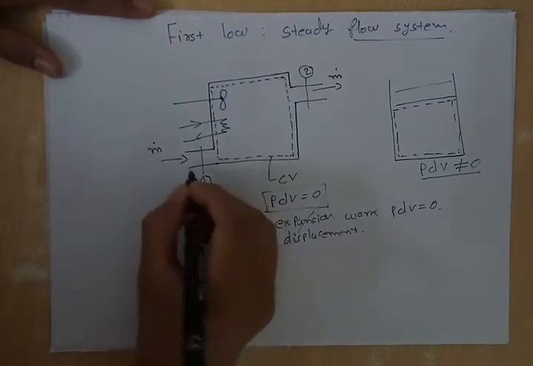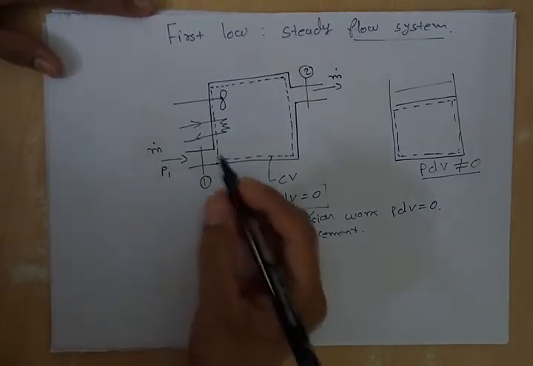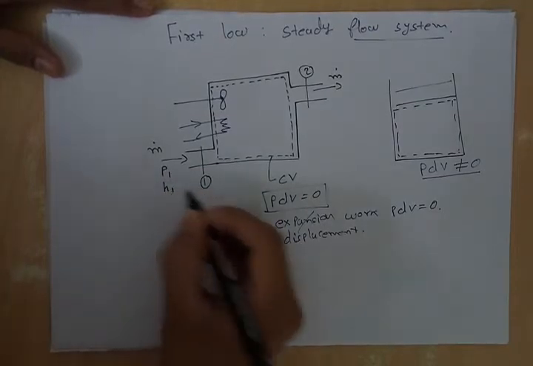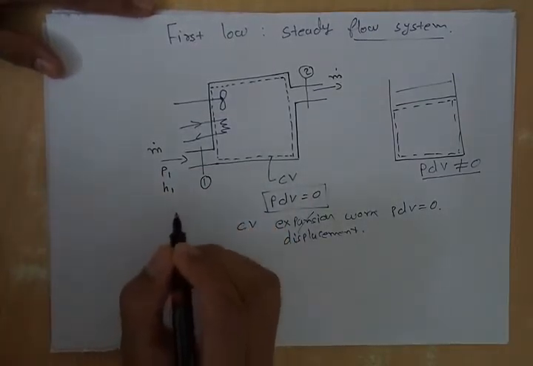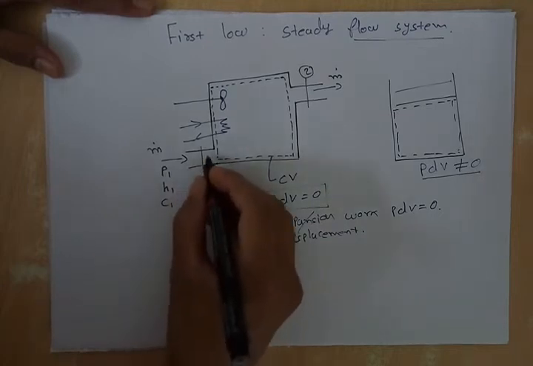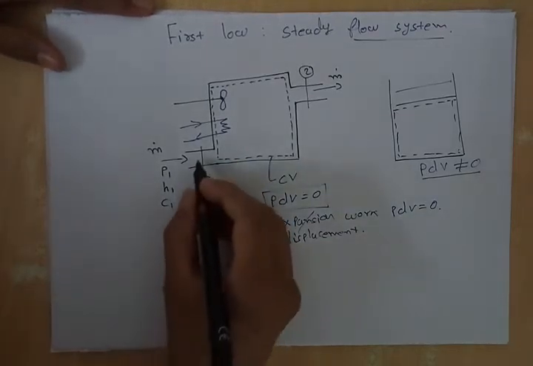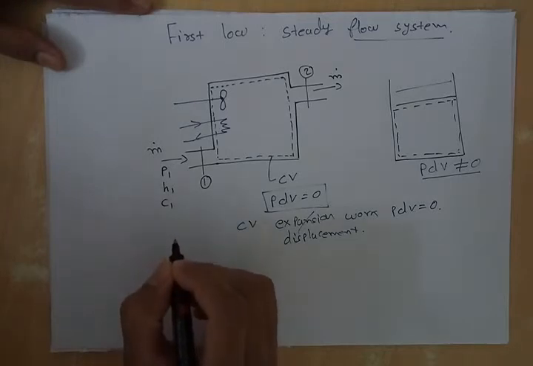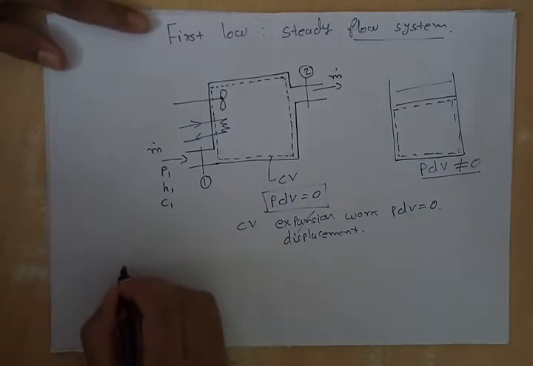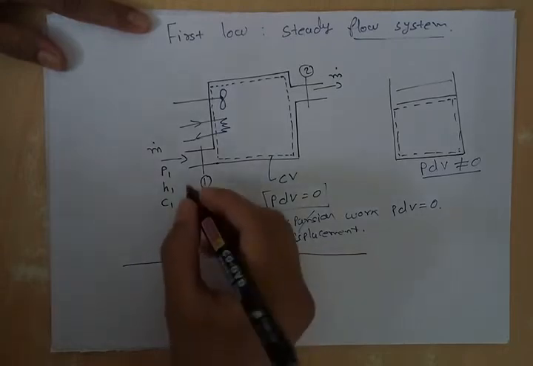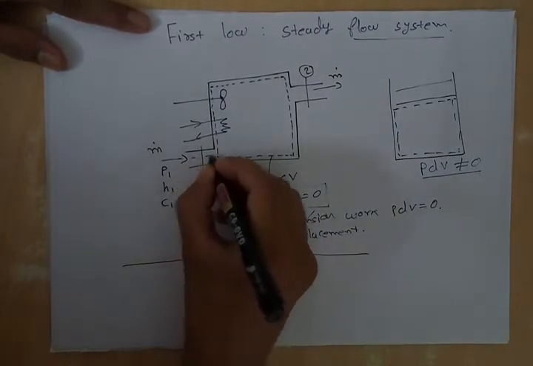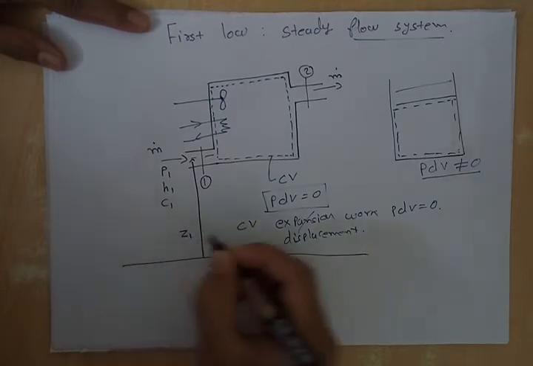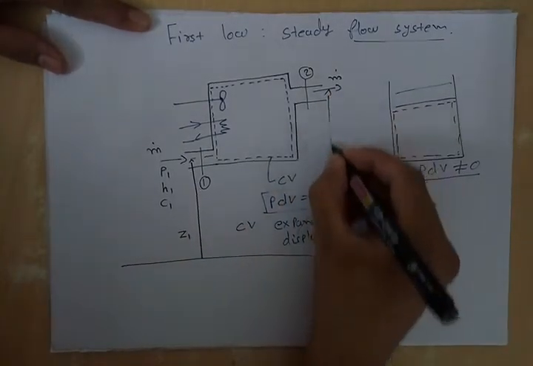Let us take pressure at the inlet P1, enthalpy at the inlet H1, and C1 is the velocity of gas getting in. Let us take a datum line, and from this datum line let us take elevation of the inlet Z1 and elevation of the outlet Z2.